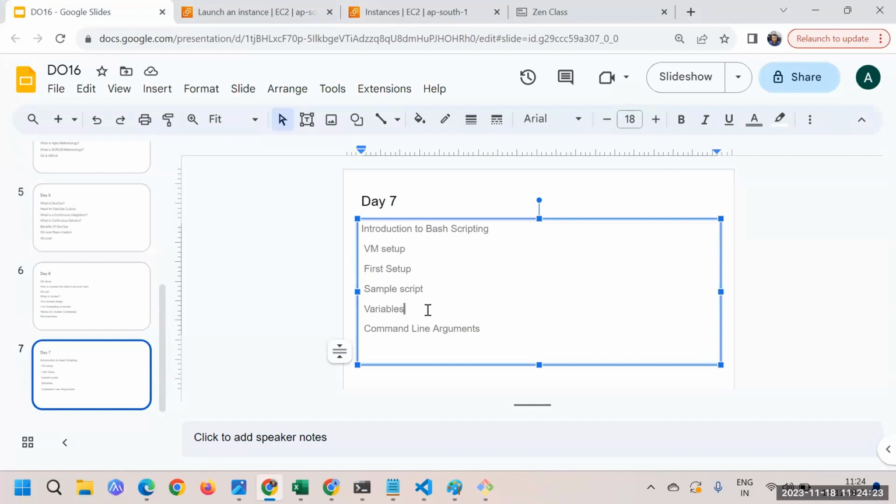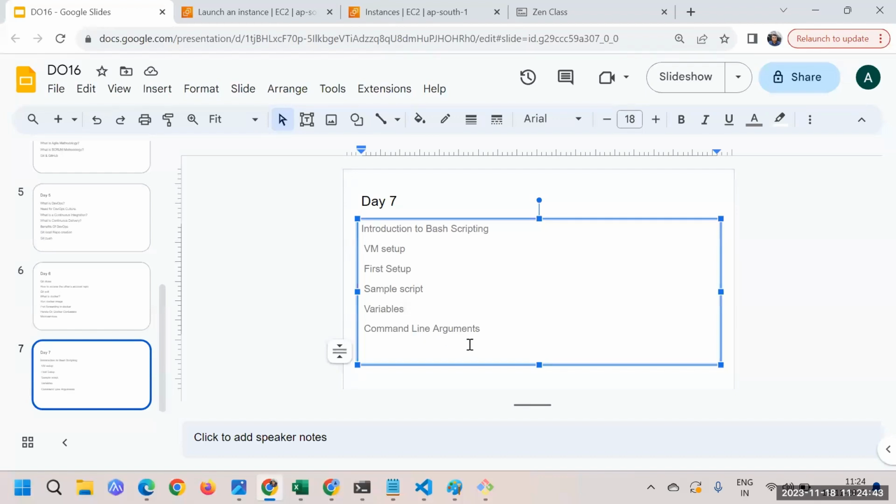So command line argument is something. Just imagine that you're running any script, and it may happen that while executing the script, you want to pass a few arguments as per the requirement.